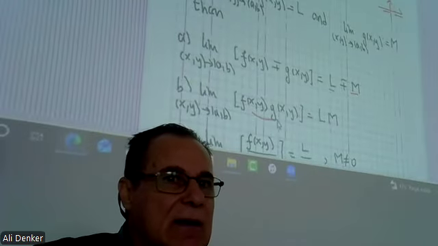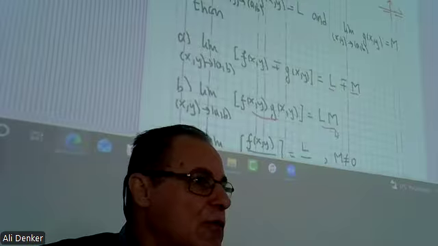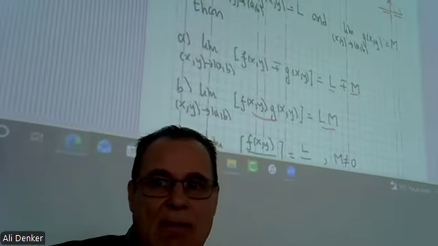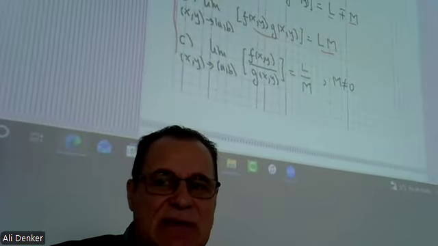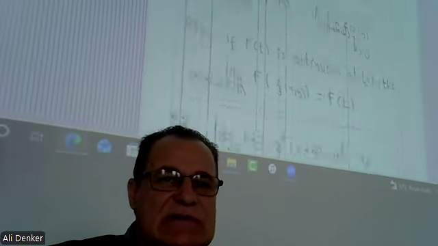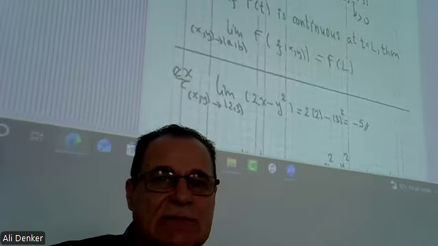The limit of the product equals the product of the two limits, and so on. So all these properties are exactly the same as the properties in a single variable.